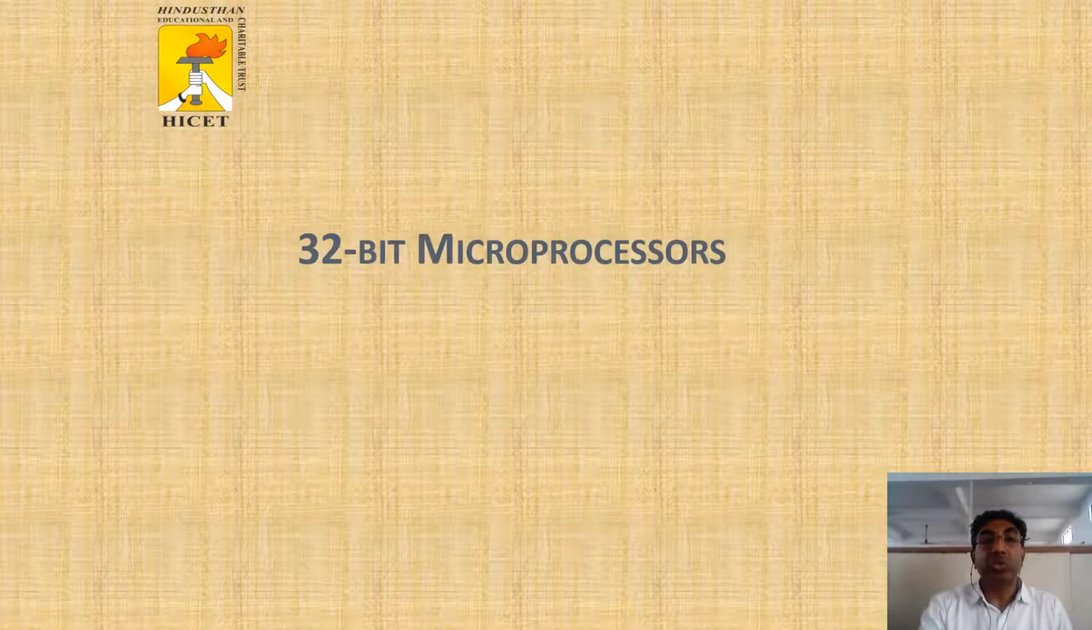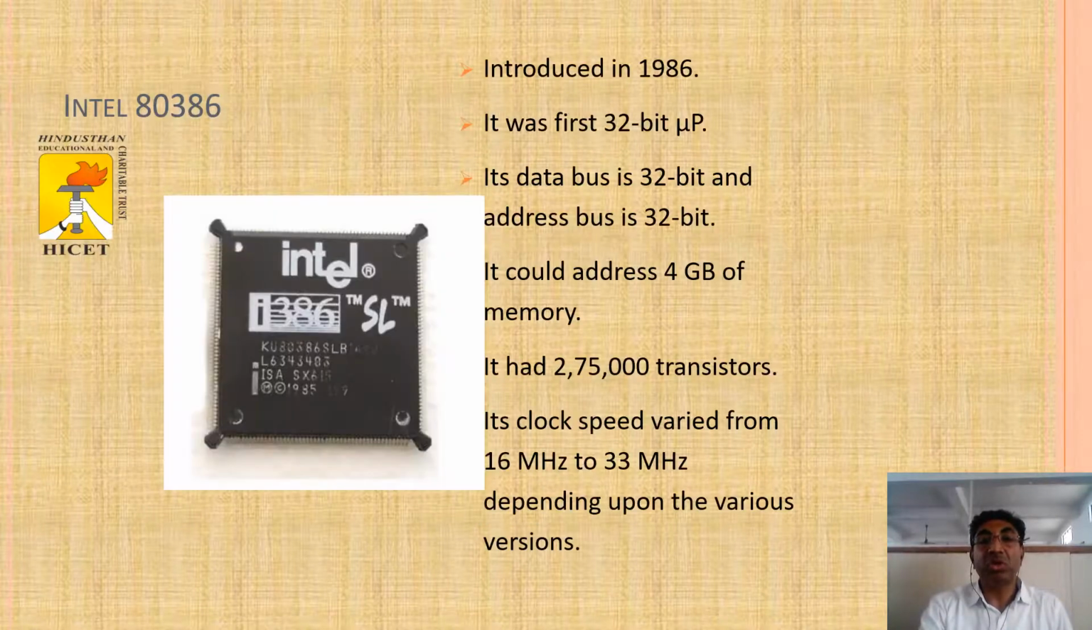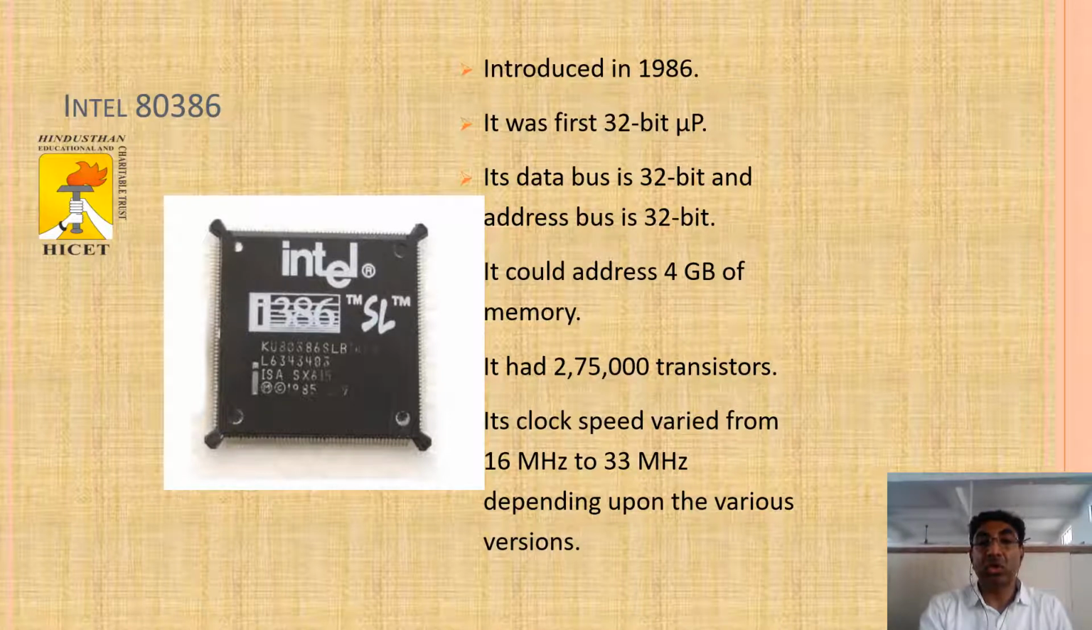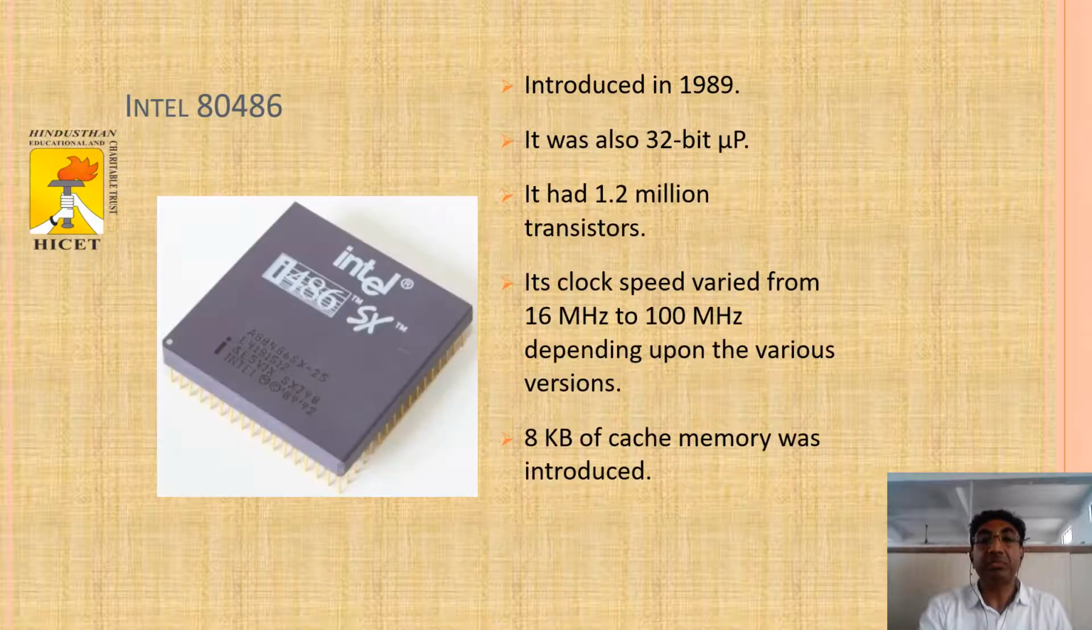The 32-bit microprocessors were introduced in 1986. This was the first 32-bit microprocessor. Here it uses a 32-bit data bus and a 32-bit address bus. It could address 4 gigabytes of memory. It had 2,75,000 transistors. The clock speed varied from 16 megahertz to 33 megahertz.